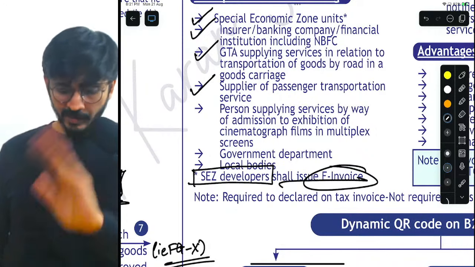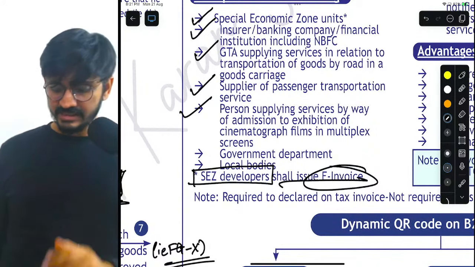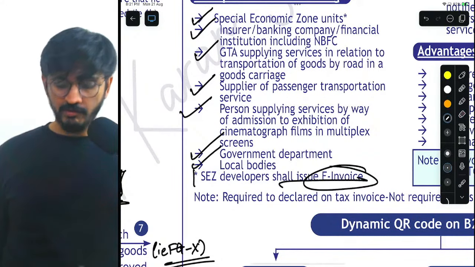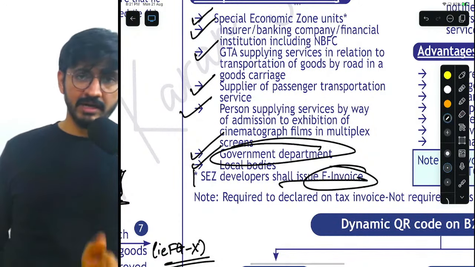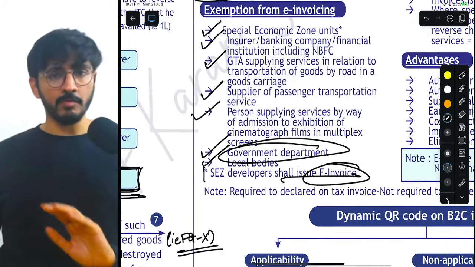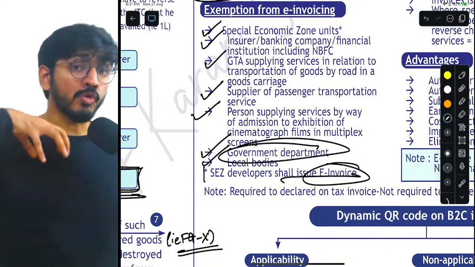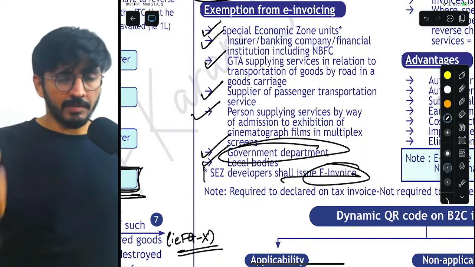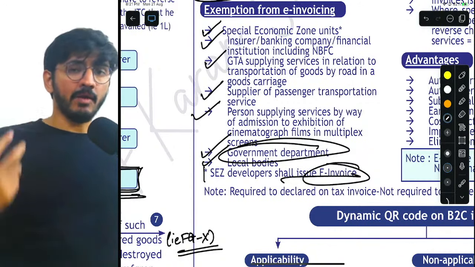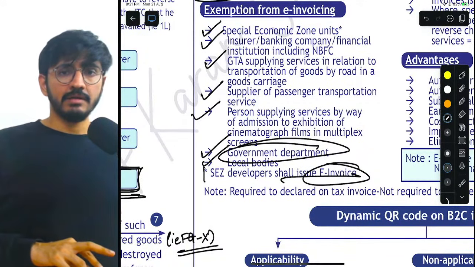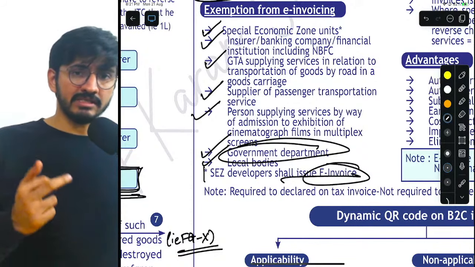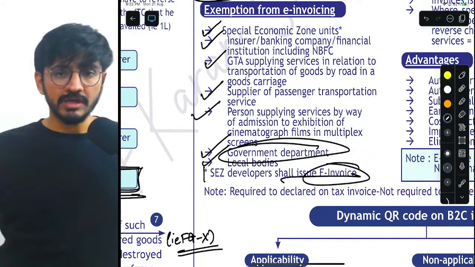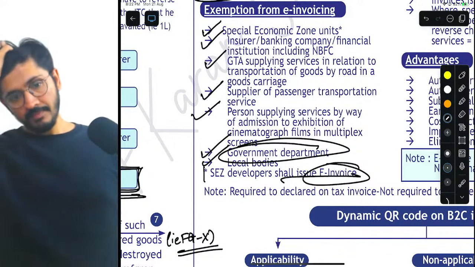Next is obviously insurance, banking, financial institutions including NBFC, GTA providing transportation of goods service, any person supplying transportation of passenger service, multiplexes, government departments and local bodies. Government departments and local bodies are recently amended ones which have been added, but I hope you all understand. These are the people who are not required to issue e-invoice, even though their turnover exceeds now 10 crores. And even though their turnover exceeds 10 crores and they make B2B supplies, doesn't matter. They're not required to issue e-invoice. Okay, perfect.